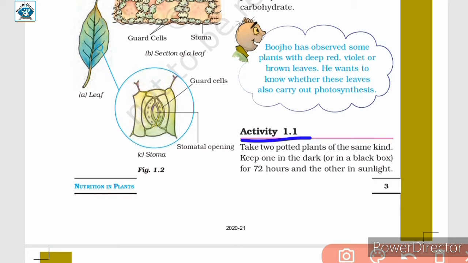That is, there is no change in color, which indicates the absence of starch. The leaves of the plant kept in sunlight for 3 to 4 days, which was earlier kept in the dark, show the presence of starch with iodine solution. So with this activity, we can conclude that sunlight is essential for the process of photosynthesis.